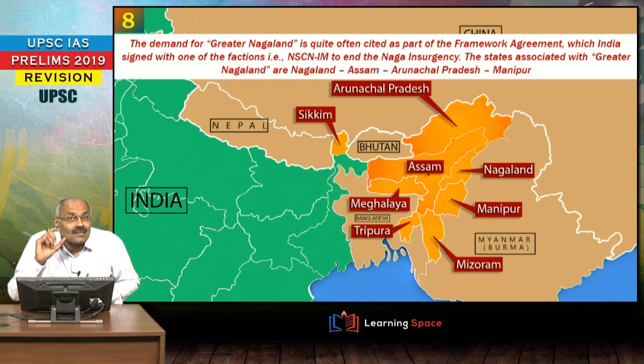Look at the next one. This is about Greater Nagaland or Greater Nagalim. There is demand for it, and please don't forget, in the month of August 2015, framework agreement was signed, and in this context, please don't forget the demand for Greater Nagalim that extends into not only the state of Nagaland, but in the adjoining states of parts of Arunachal Pradesh, parts of Assam, parts of Manipur, right? This is important when somebody is talking about Greater Nagalim, right?